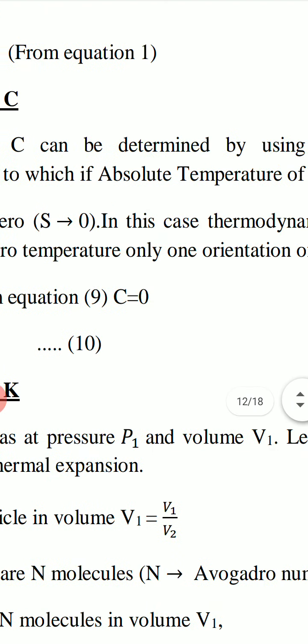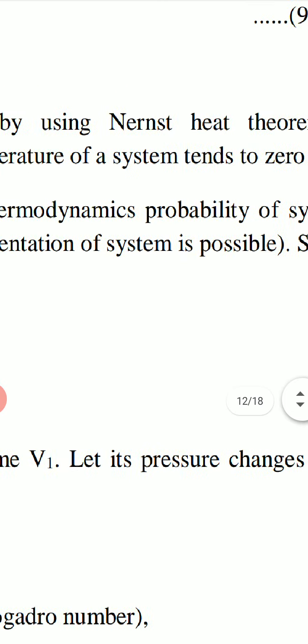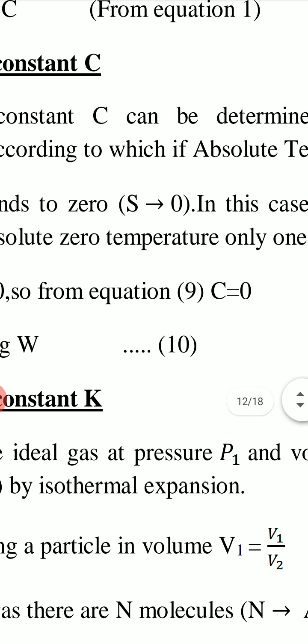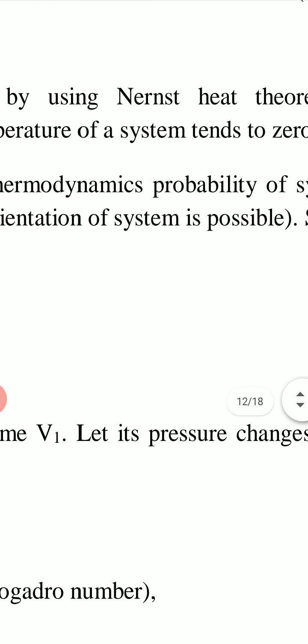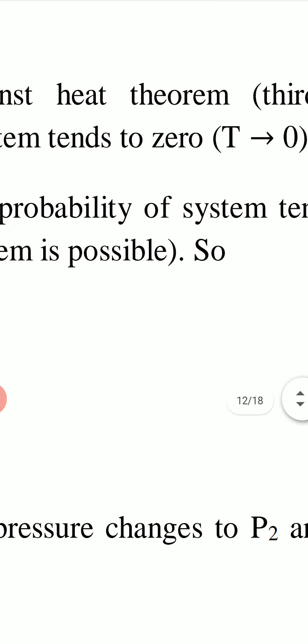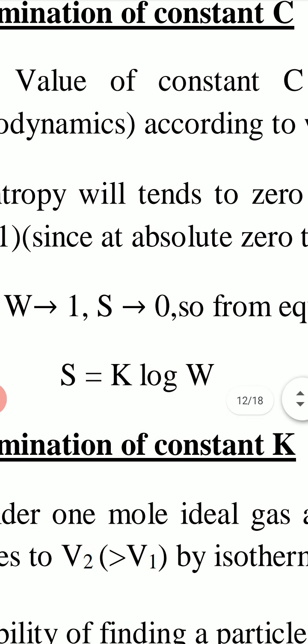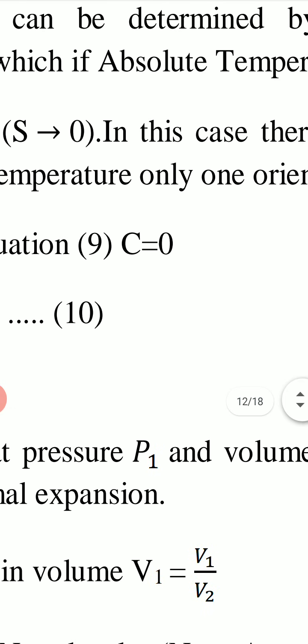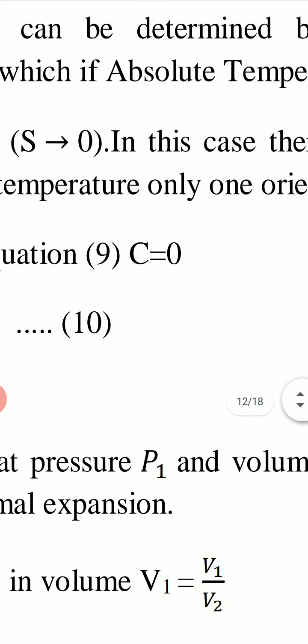Value of constant C can be determined by using Nernst heat theorem, the third law of thermodynamics, according to which if the absolute temperature of a system tends to 0, if temperature T becomes 0, then entropy will tend to 0, S tends to 0. If capital T tends to 0, S tends to 0. So at absolute temperature, when absolute temperature becomes 0, entropy S also becomes 0.